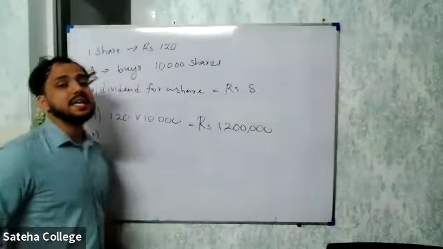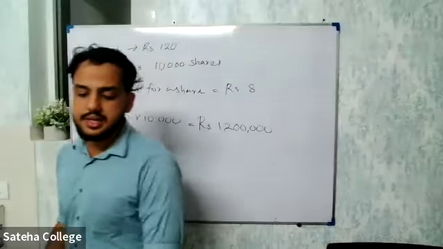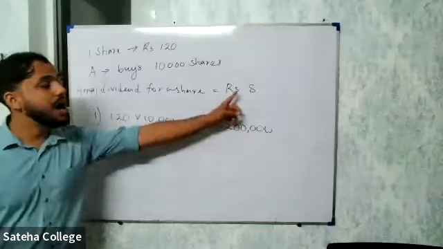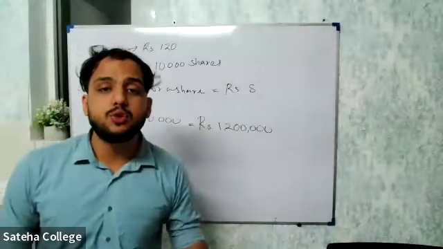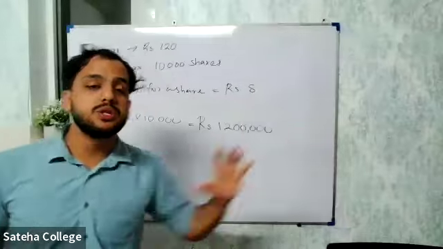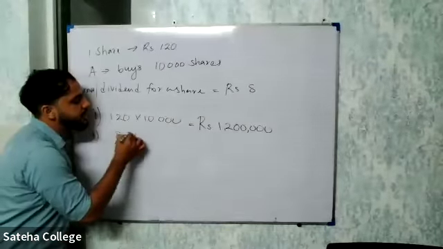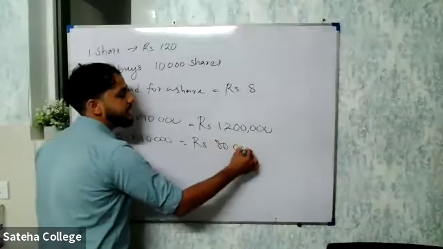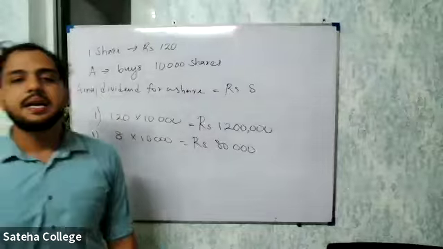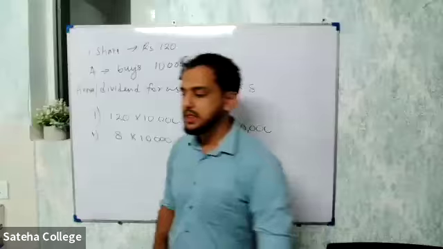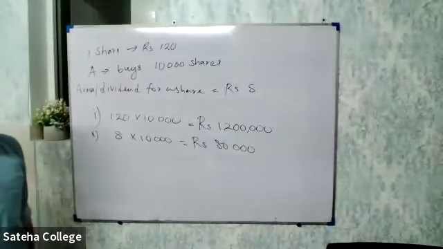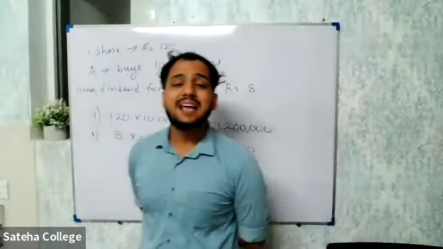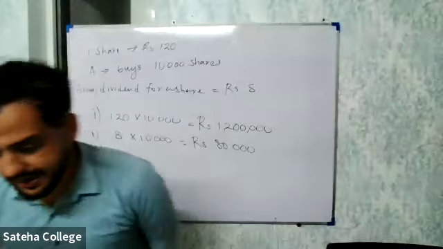Second question. What is the annual dividend he will receive at the end of the year? 10,000. Exactly. One share, they are giving a dividend of 8 rupees. He has bought 10,000 shares. So for one share, 8 rupees, he has bought 10,000 shares. Now that will be rupees 80,000. That means annually he will get a dividend of rupees 80,000.